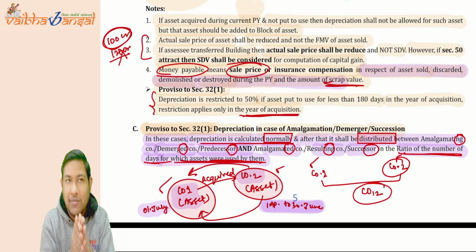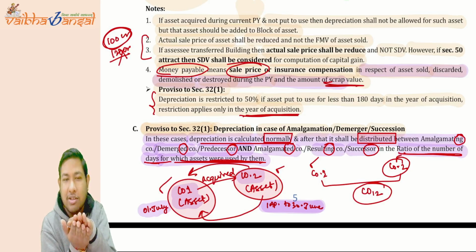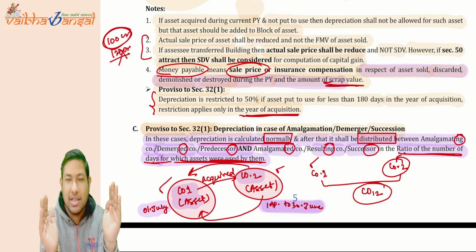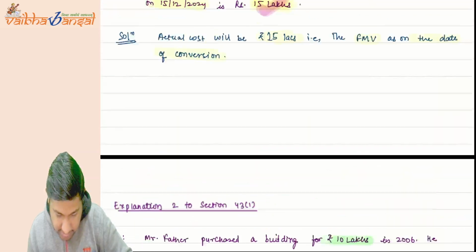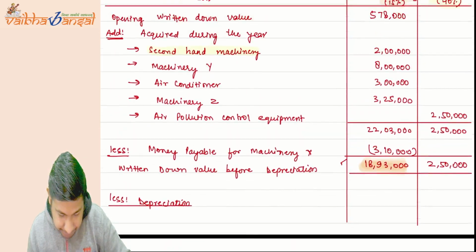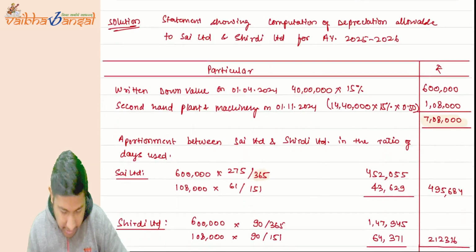After that we apportioned that depreciation. The total of 7 lakh 8,000 we divided between two entities: first is Sai Limited and second was Sereni Limited. Do you understand that question? If not, let me show you the question again. Okay, just give me a second. Yeah, that was the question.